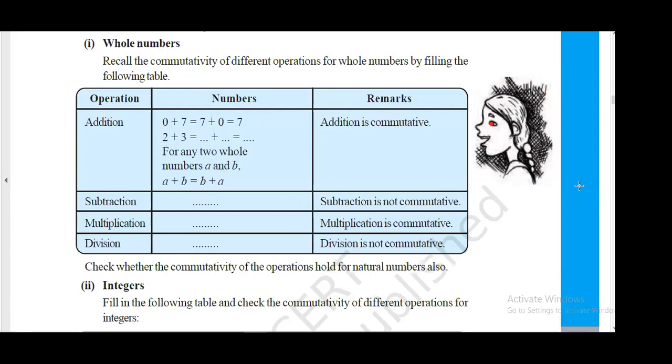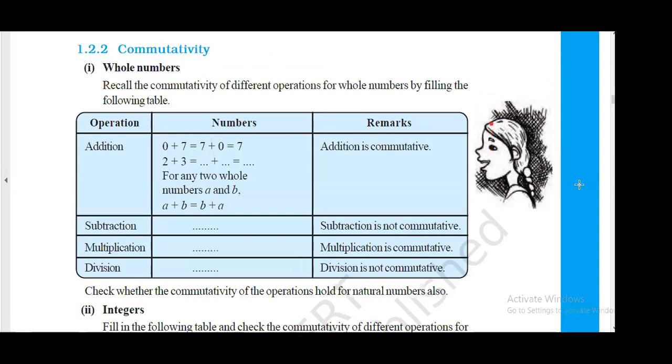So see this. When you talk about commutative property, for whole numbers, just answer me. What do you think? Whole number addition is commutative. Commutative means A operation B is equal to B operation A. That is your commutative property. I hope all of you understood commutative property, right?